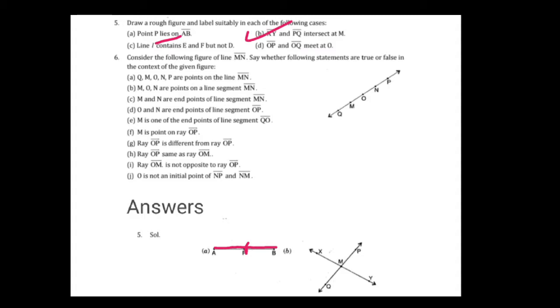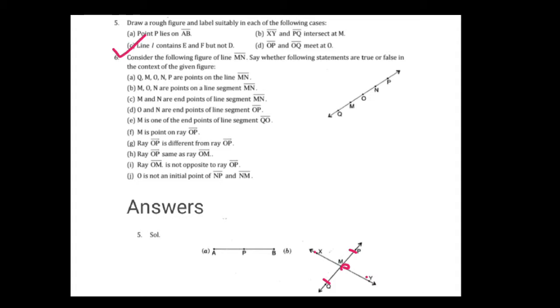Now afterward, second number, line segment XY and PQ both intersect at a point M. So here we have to draw both the lines intersecting at a single point M. So here it is, XY line and PQ, and both intersect at point M.